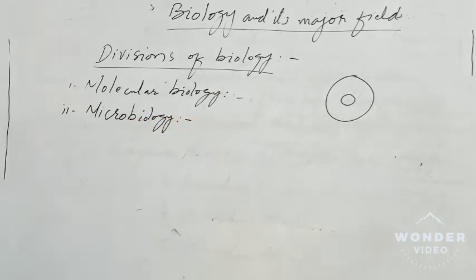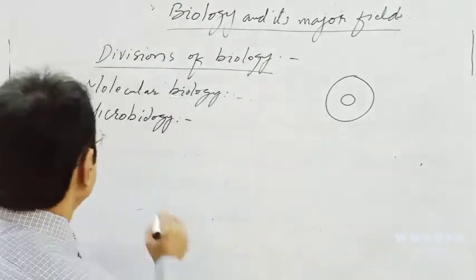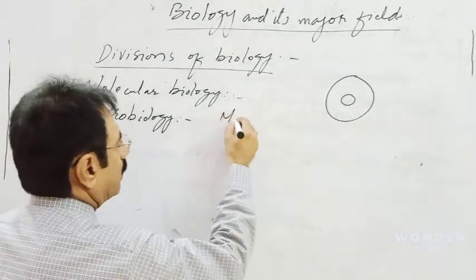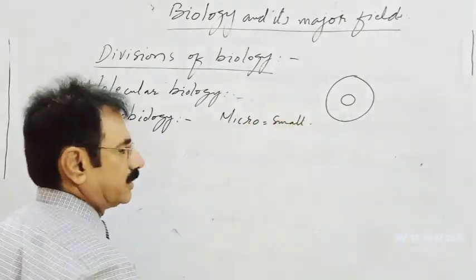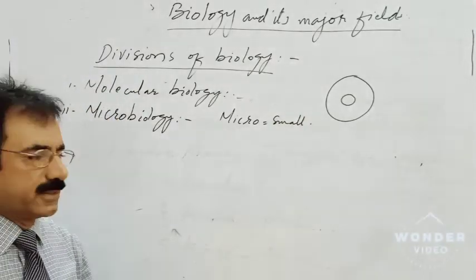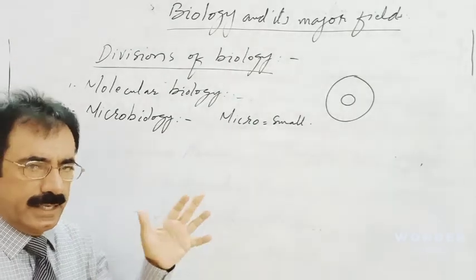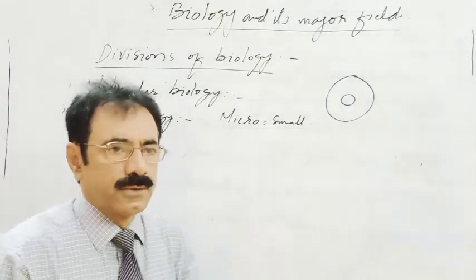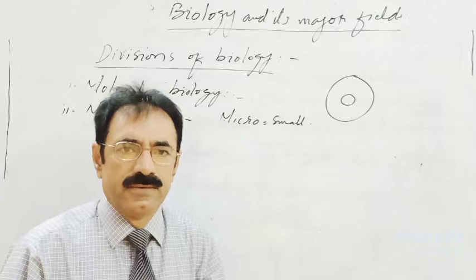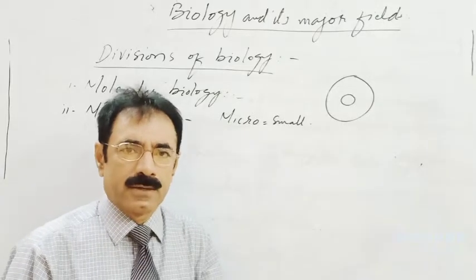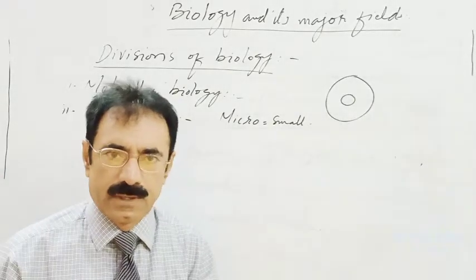Microbiology. The word is a combination of two: micro meaning small, biology meaning study of organisms. Microbiology is the branch of biology that deals with the study of those organisms which we cannot see with our open eyes, which can be seen with the use of the microscope, and they include bacteria, virus, protozoa.